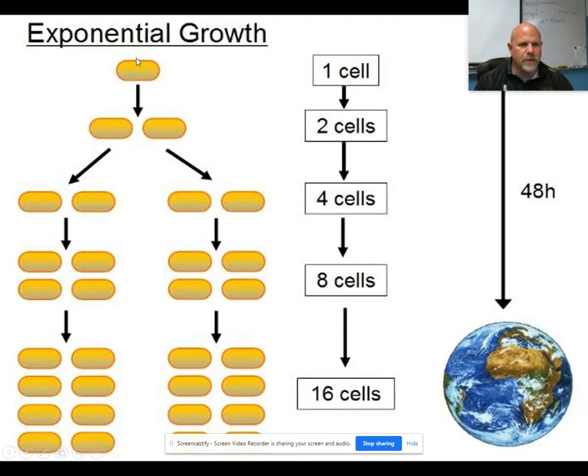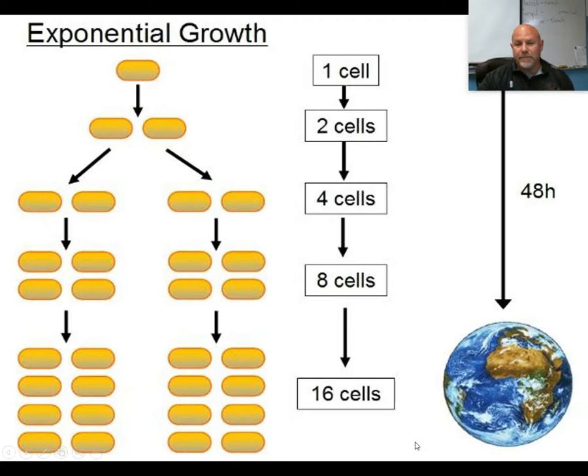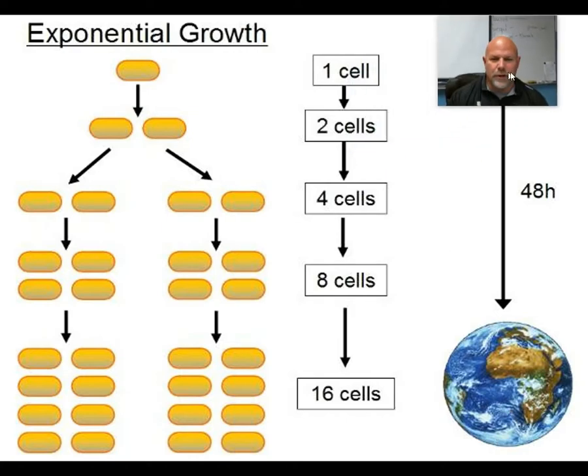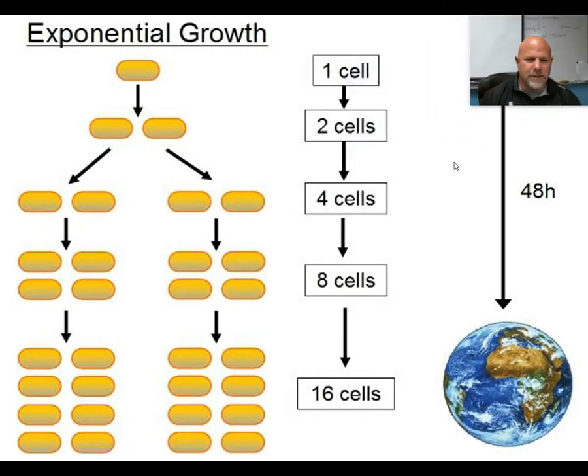So one individual, in a short amount of time, bacteria can reproduce in about half an hour. So one individual becomes 2, half an hour later they're 4, half an hour later they're 8, half an hour later they're 16, and it goes on and on like that for a long time until they run out of resources. If it could keep going like that forever, then one cell would cover the entire Earth. But there are limited resources, and so it can't go on like that forever.